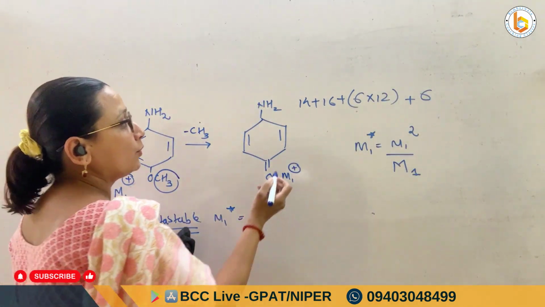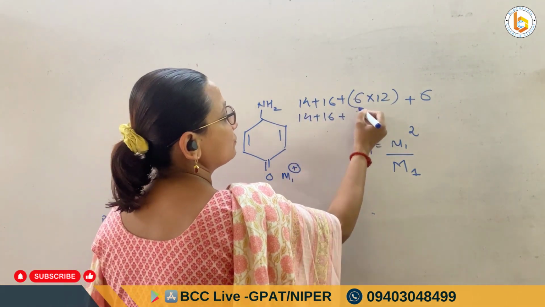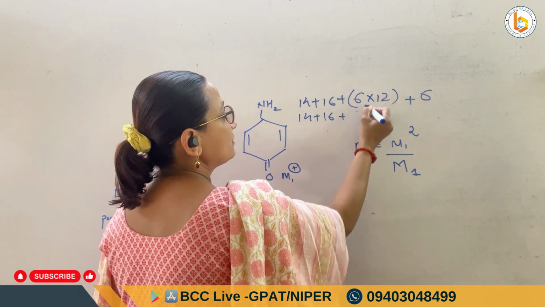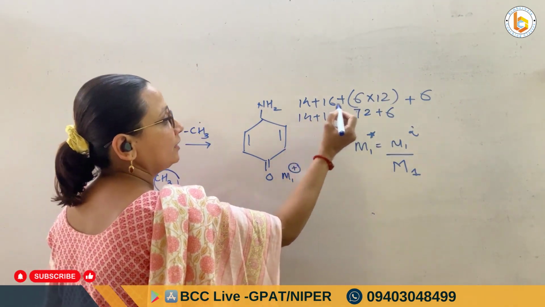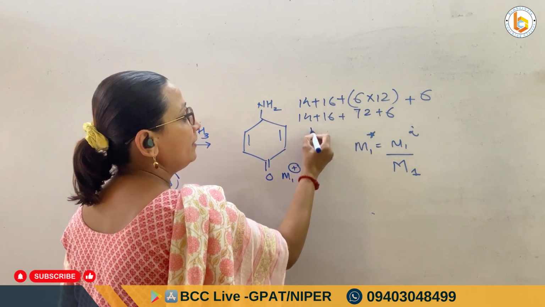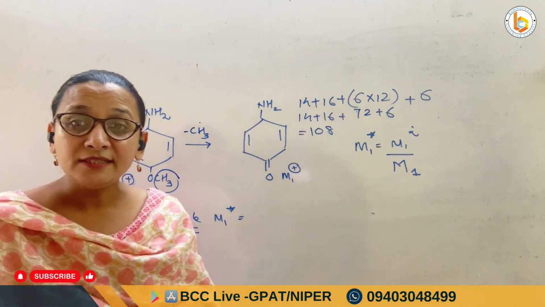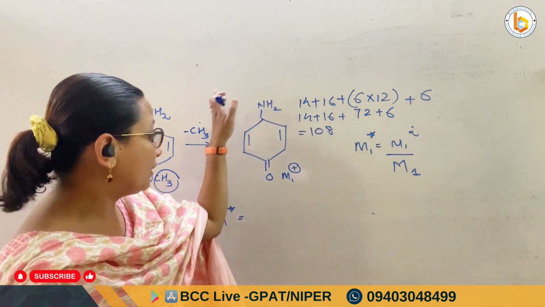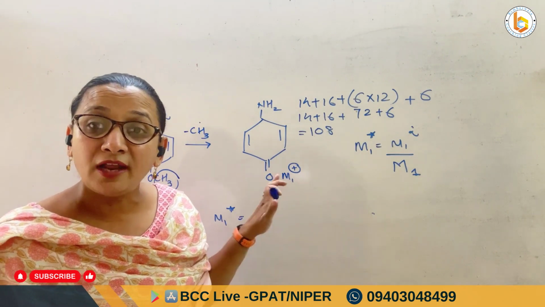So what is that? Our total answer that I get is 14 plus 16 plus 6 2s are 12, 6 1s are 6, 72 plus 6. What is the answer? 102, 108 is the answer that I get. This is the mass of this particular fragment that is formed. My dear students, this is where the daughter ion will come.